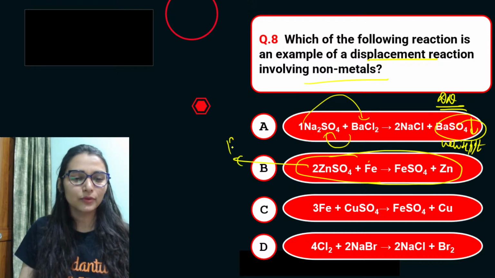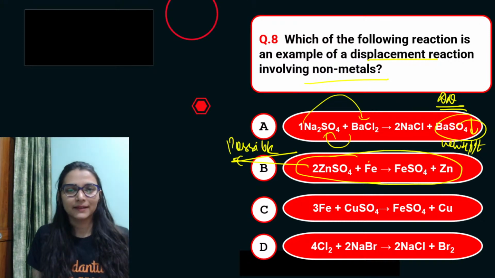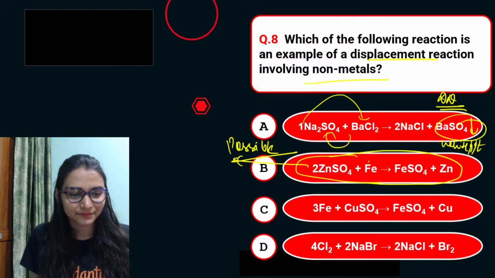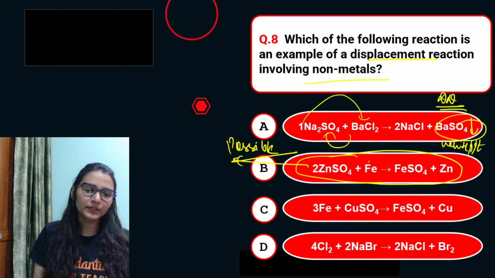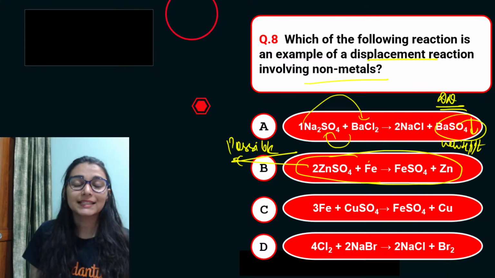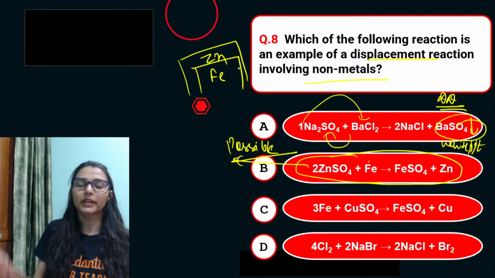I am asking you a question. क्या ये reaction possible है? The second one. Can iron displace zinc? Let me know the answer right now in the chat box. No, that's not possible. इसीलिए galvanization हम करते हैं. You remember iron, whenever it gets rusted, then one of the prevention methods is to make a coating of zinc.